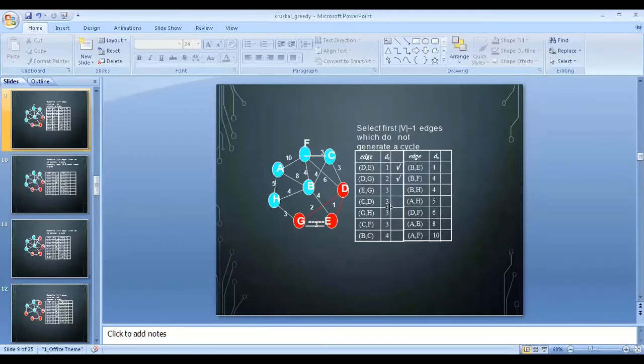If I add the next edge, that is EG, this is making a cycle like GED, that is a cycle, so I can't include that edge.